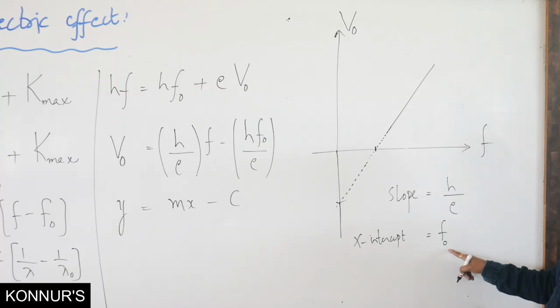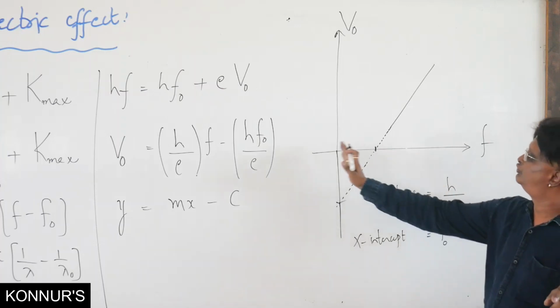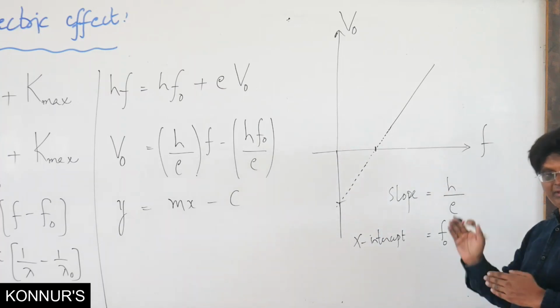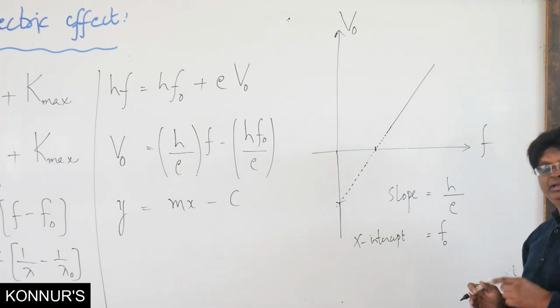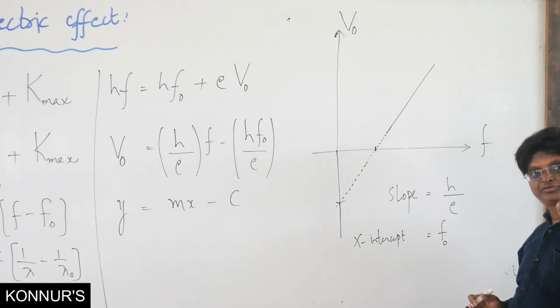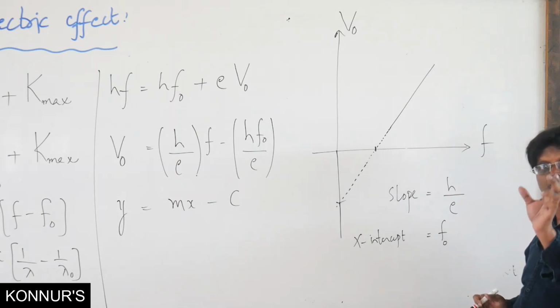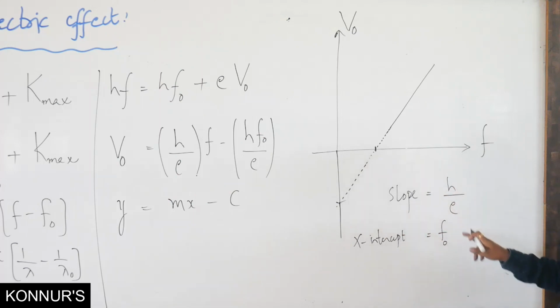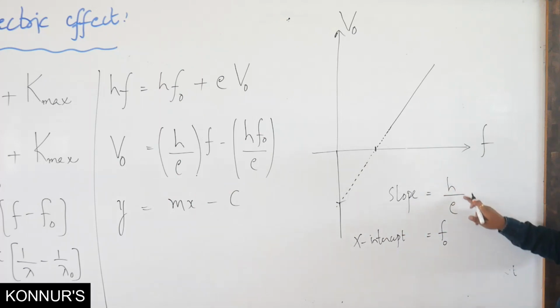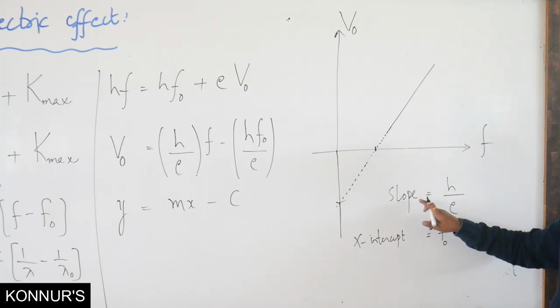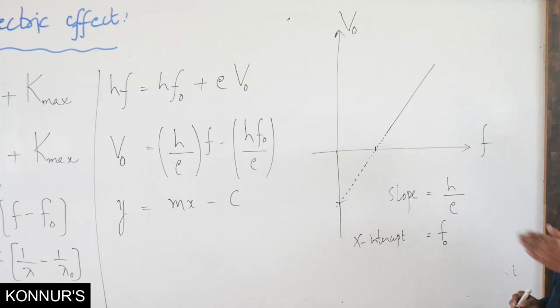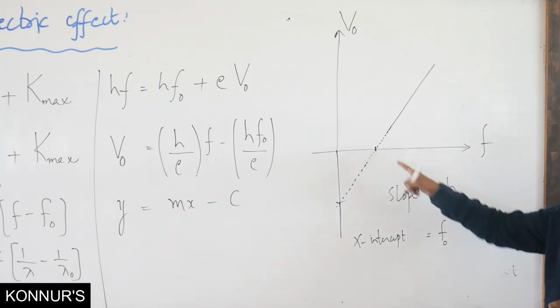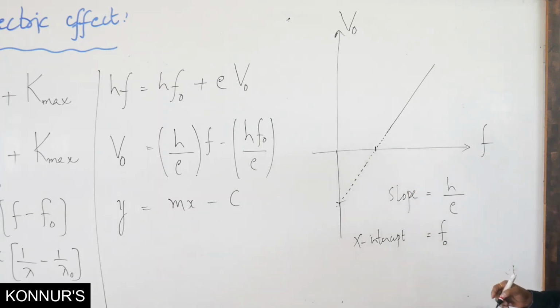If this intercept is towards the left, at a lower frequency, then its work function is lesser, threshold frequency is lesser, and threshold wavelength is more. That is how we compare the things. Whereas slope is equal to h by e, and h and e are both universal constants. Therefore slope is independent of the emitter, while the x-intercept depends on the emitter.